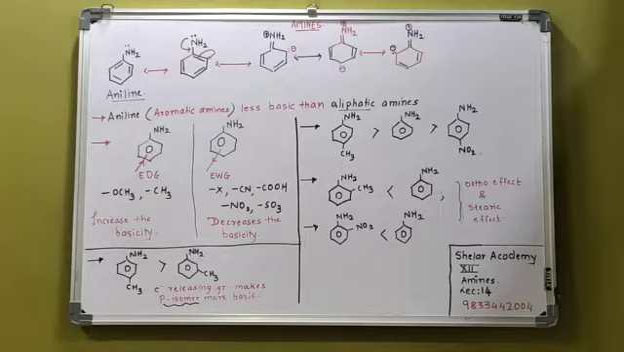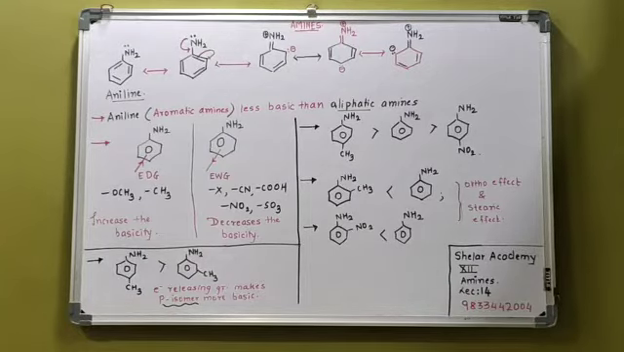I have written the resonating structure of aniline. It is the example of positive resonance. You know what is the meaning of positive resonance? The displacement of the electron from the group to the ring, that is called positive resonance. See, you can see from the structure of aniline,